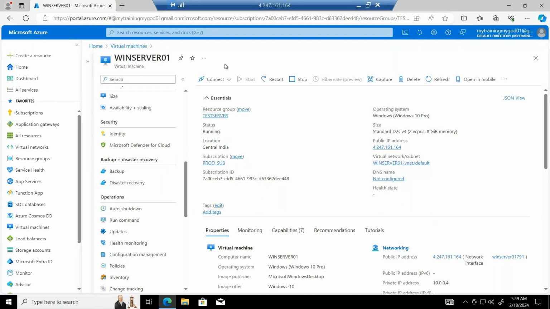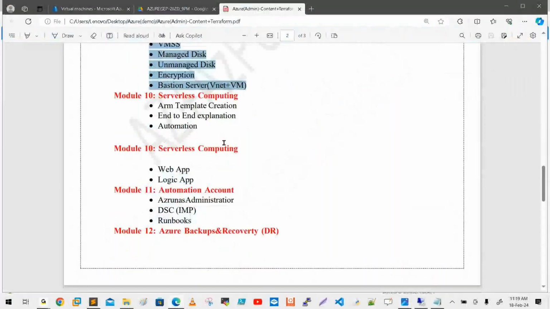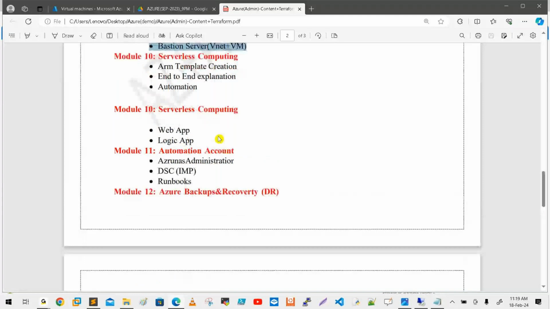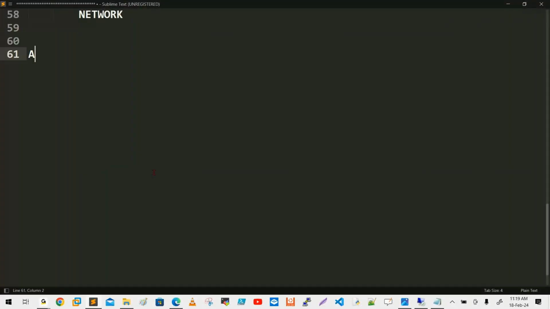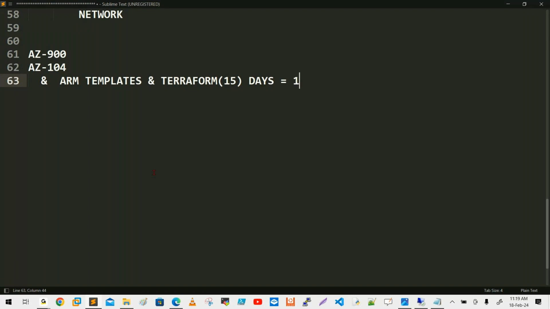So here the fact is, we have a beautiful content which is exactly going to cover two components, AZ900 and AZ104, two certifications. If you are thinking certification-wise, you will easily cover them and usually clear these certificates. Apart from that, I am adding ARM template, and another one is Terraform. Exclusively 15 days we are going to allocate. So in total, around 95 to 100 days is the training plan. So this is the course content.